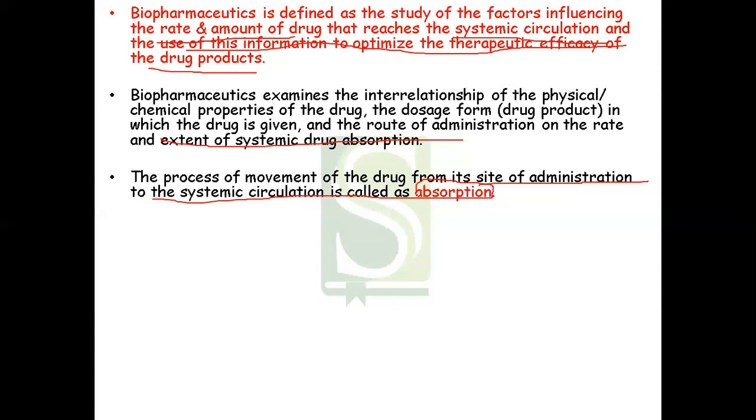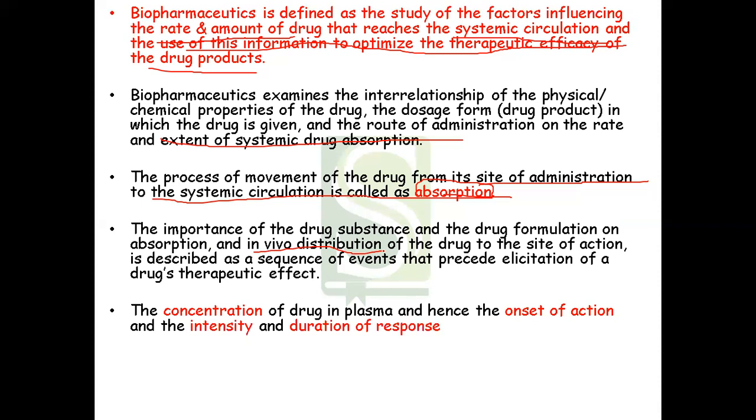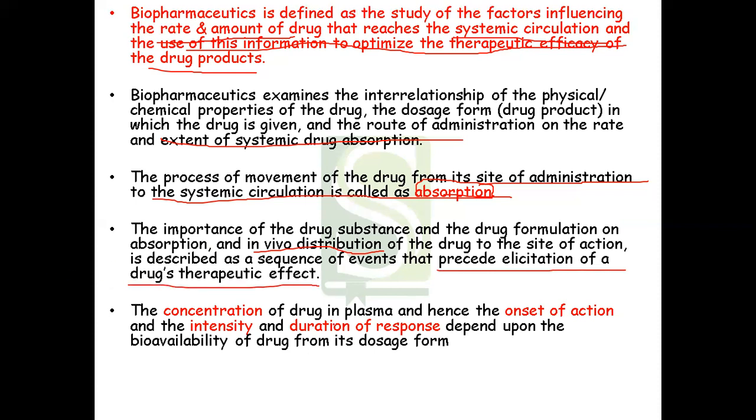Okay, so here the movement of drug from its site of administration, means from stomach to the systemic circulation, means into the blood, it is called as absorption. Okay, so the importance of the drug substance and the formulation on absorption and in vivo distribution of the drug to the site of action is described as a sequence of events that precede elicitation of a drug's therapeutic effect. Means before you get an effect of the drug, what are the steps which are going to occur?